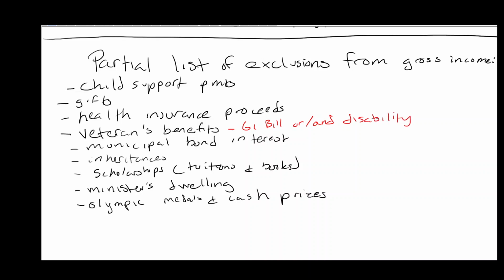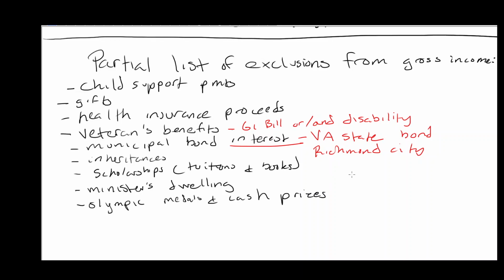not taxable. Municipal bond interest. So let's say you have a VA state bond. Let's say you bought a bond from Richmond City. The interest from this is going to be not taxable. Now the state is going to make you pay taxes on that, but federally you do not owe taxes on that interest.